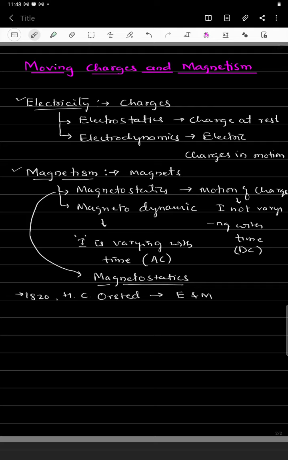He showed that a current carrying conductor experiences a magnetic field around it. Everything, the demonstration, we will see in this class.